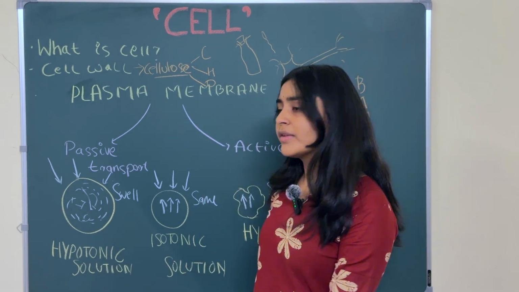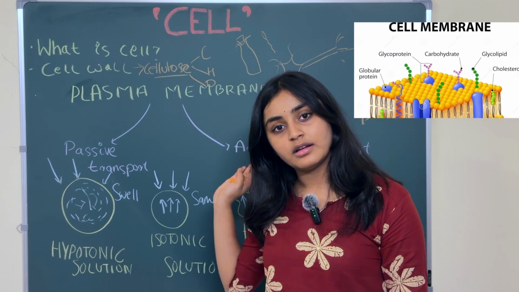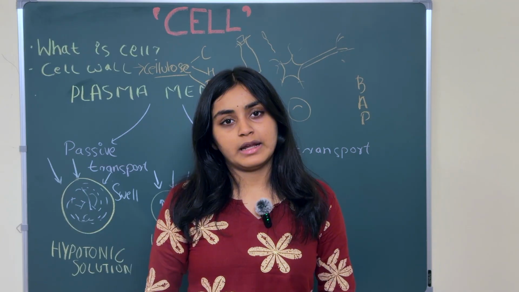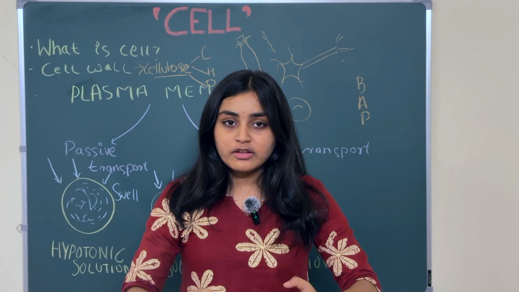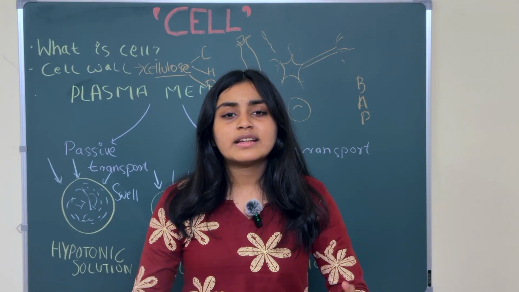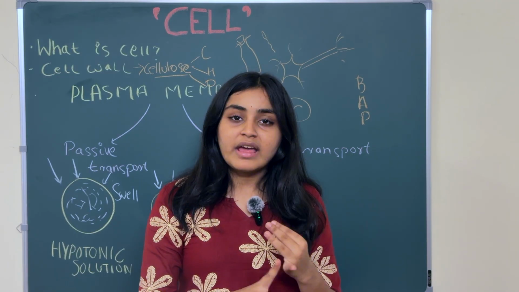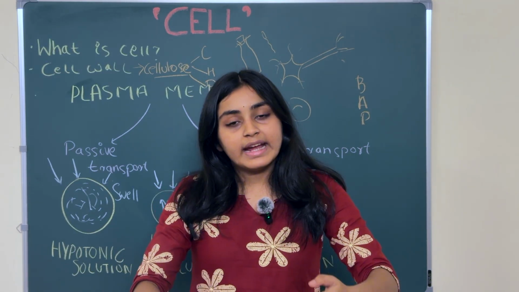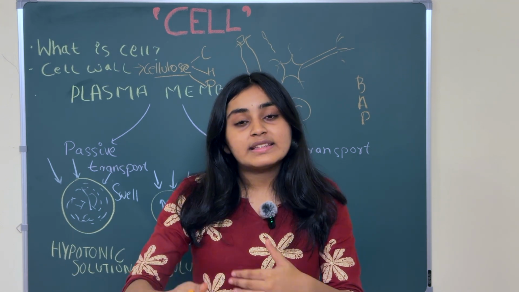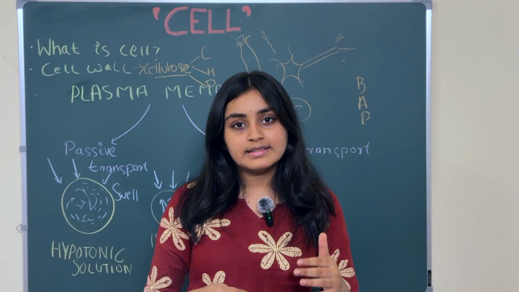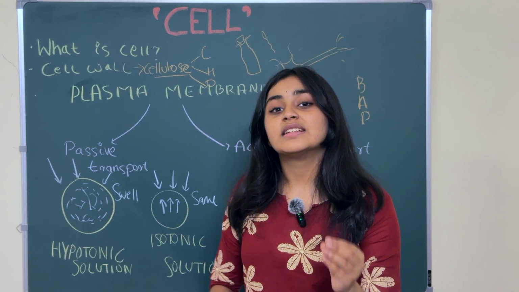Now, moving on to our second part, the plasma membrane or cell membrane. What is the plasma membrane? You can imagine the plasma membrane as the gate of the school. What is the role of the gate? It only allows the students, the teachers, the staff, or the parents of the students. So the school gate allows only these four kinds of people, only selected people. It does not allow any stranger to get inside. That is the same work the plasma membrane does.